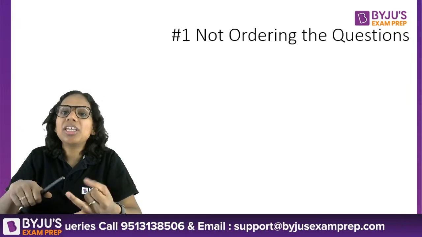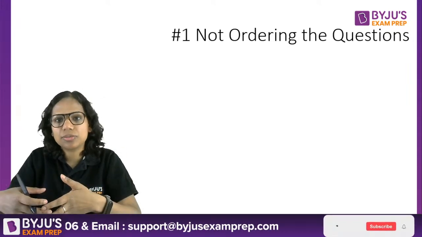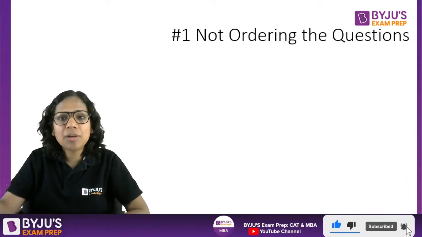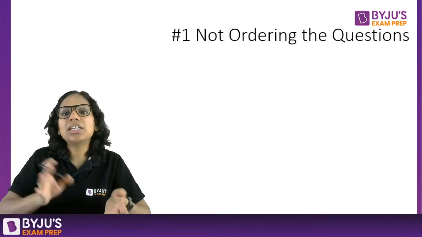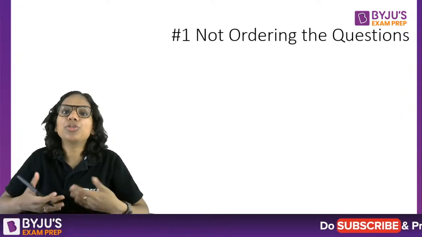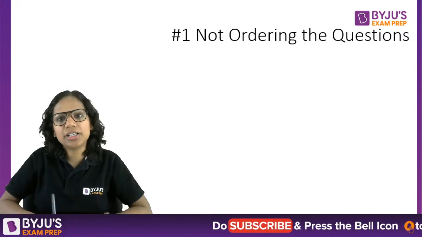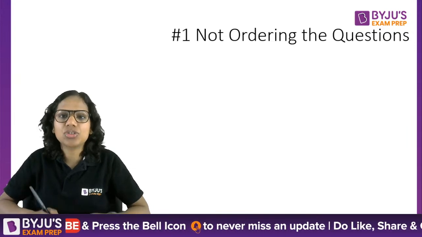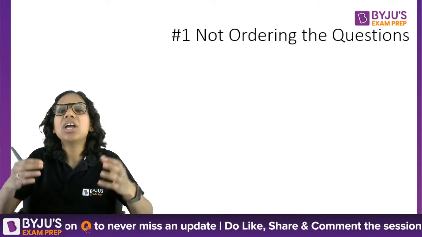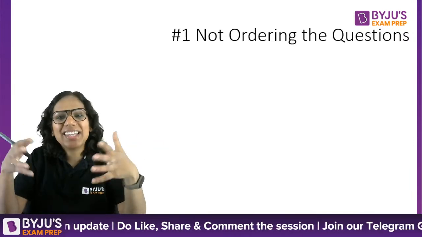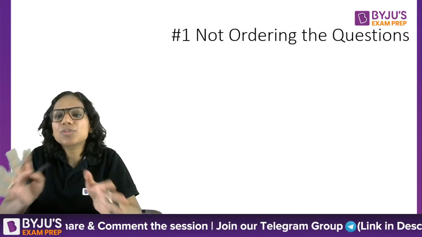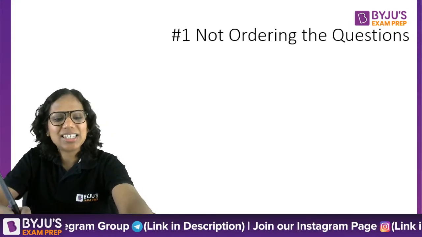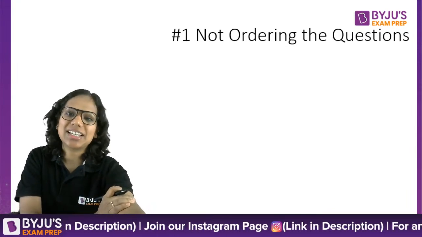Why? Because vocabulary and grammar questions usually tend to be shorter. Vocabulary is based on knowledge, and grammar is based on rules and concepts. So either you know it or you don't. If you don't, then through elimination you make a calculated guess and proceed. But with parajumbles, critical reasoning and RC passages, you have to read, arrange, apply your logic and then answer the question. That takes more time, and that's why you go for the shorter questions first. We have already discussed this.